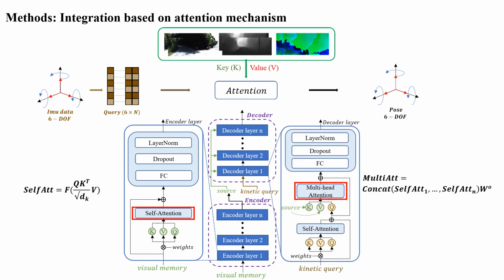Similarly, decoder layers first process the kinetic query by self-attention and then integrate them with visual features. Both key and value come from outputs of the encoder. They are added to each decoder layer after being multiplied by different weights. Here, multi-head attention is utilized to generate more predictions. The formula is on the right side. This is our fusion strategy.